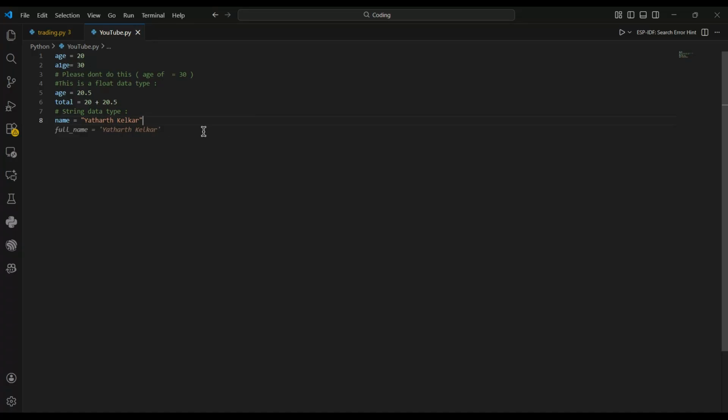If you're going to operate on the numbers, like add, subtract, divide, or multiply, let's say 20 times 30, or 20 times 20 divided by 30, or 20 plus 30, then you're not supposed to put double quotes. Otherwise, Python will treat 20 plus 30 as text, and the result will be 2030 instead of the required result, which is 50. So if you put double quotes, Python treats it as a string. And if you don't, then Python treats it as numbers.